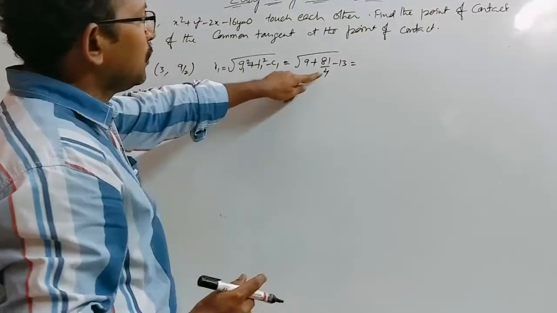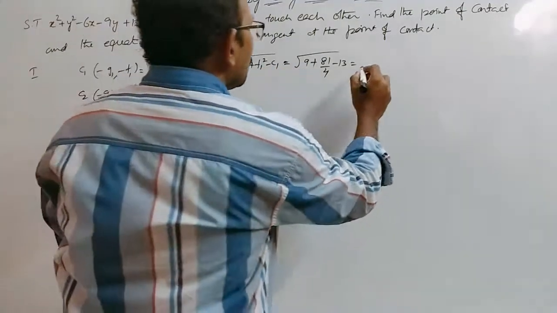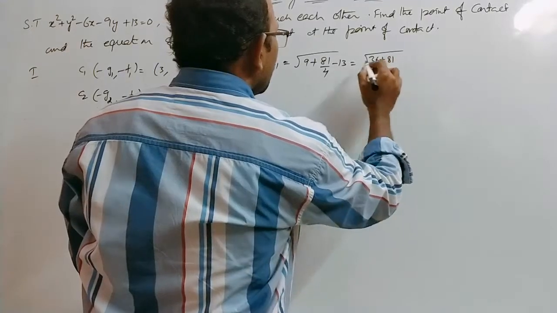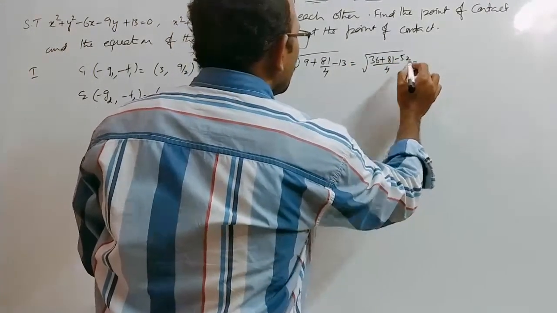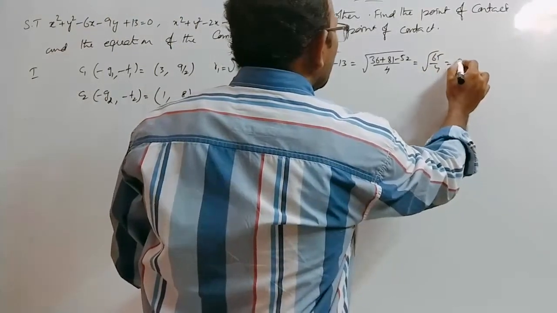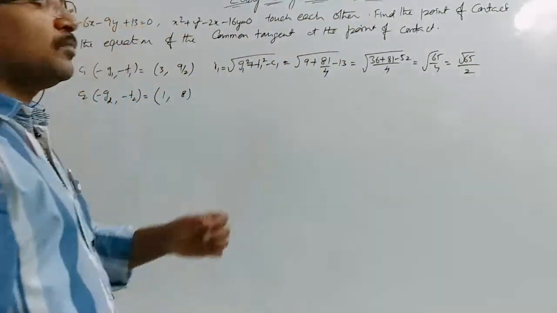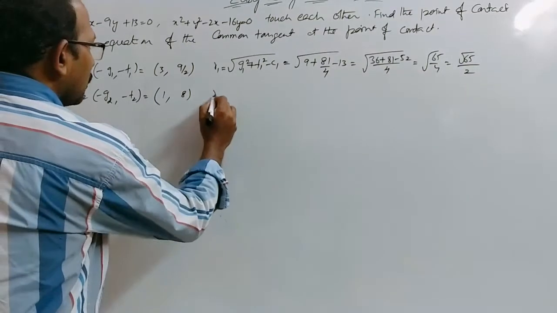Here the LCM is 4, so √((36 + 81 − 52)/4), that is equal to √65/4, that is equal to √65/2, which is R1.